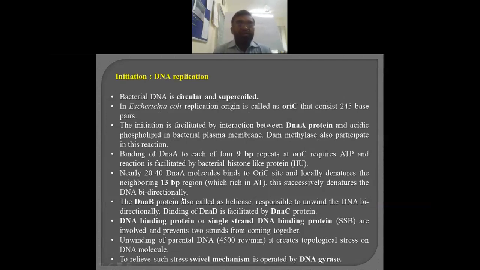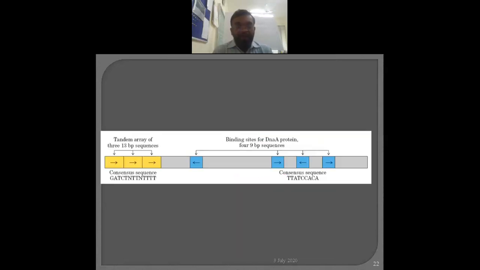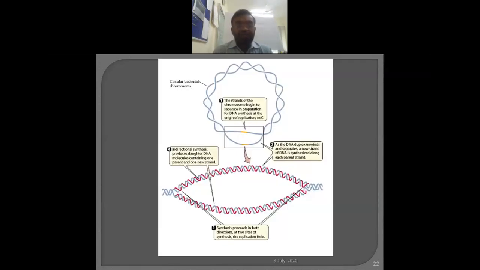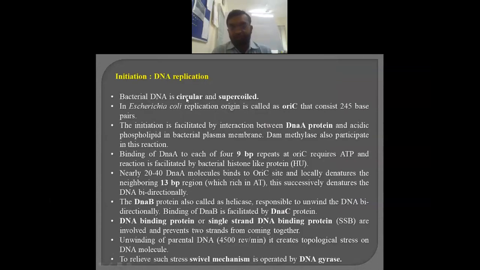Then the first point we are going to discuss is the initiation of replication. One thing to keep in mind is that although this is the typical DNA of E. coli, the first important thing to keep in mind is that bacterial DNA is circular, and it is supercoiled. Supercoiling should be removed, because until and unless unwinding takes place, the enzymes will not work on the DNA molecule. While in other organisms like eukaryotic organisms or human beings, the DNA of that particular species is a linear one. So this is the important thing: bacterial DNA is circular and supercoiled.